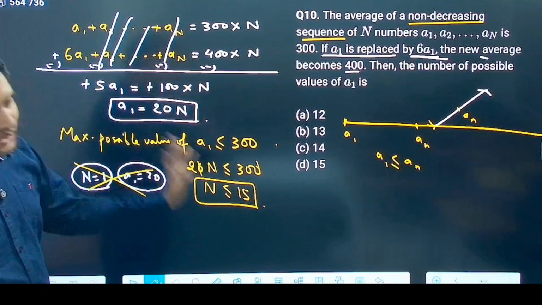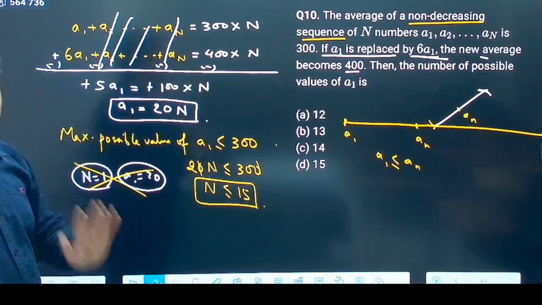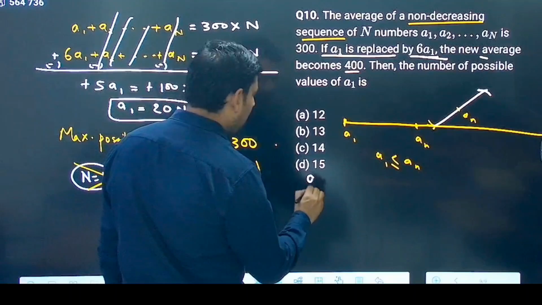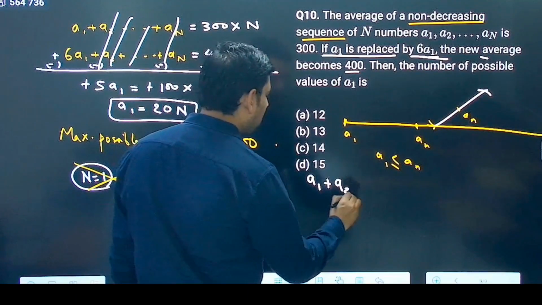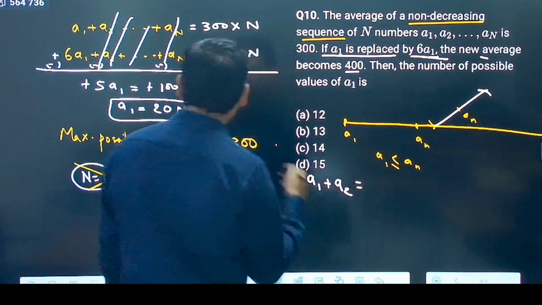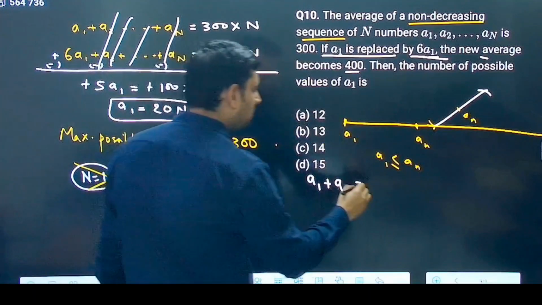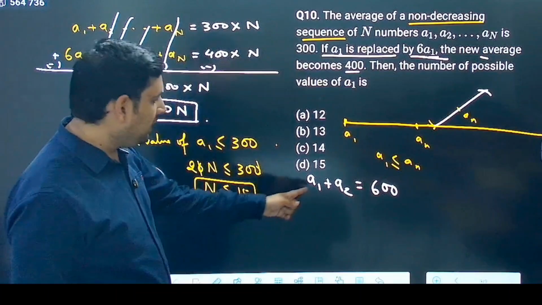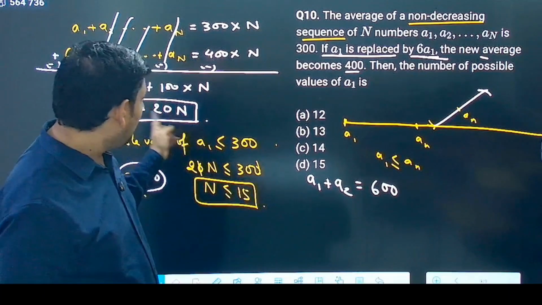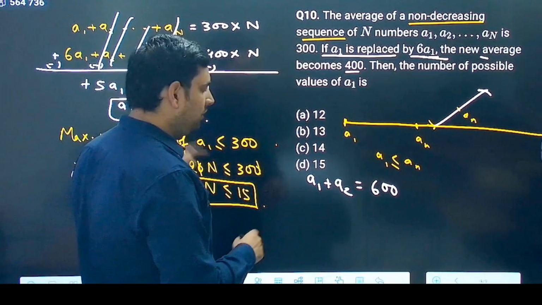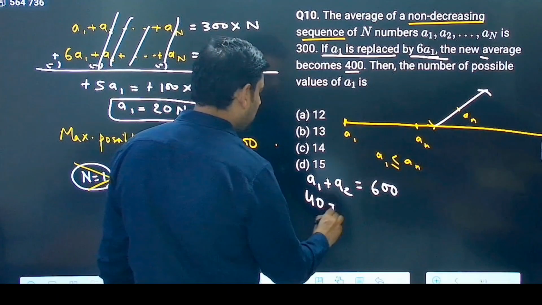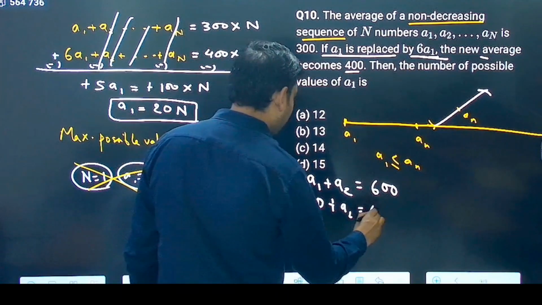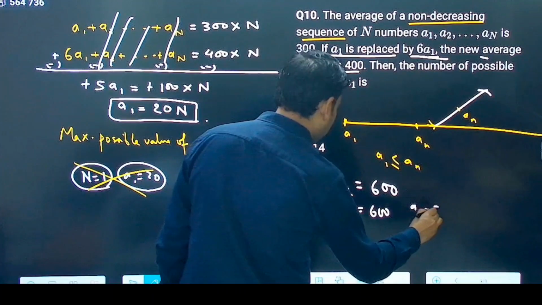Now, if I take n equal to 2, from here everything is possible. Why? Because if I take n equal to 2, then a1 plus a2 is equal to, the average was 300, so 300 into 2, that is 600 is the sum. What is the value of a1? If I put 2 here, a1 will become 2 into 20, that is 40. So that means a2 will come out to be 560.